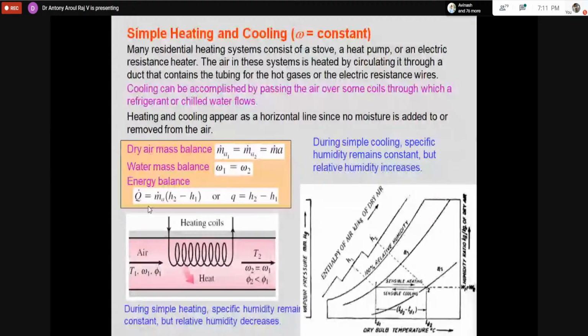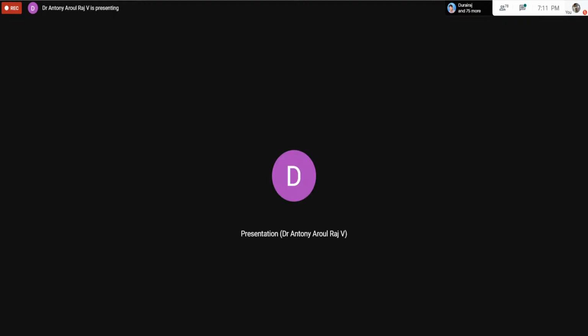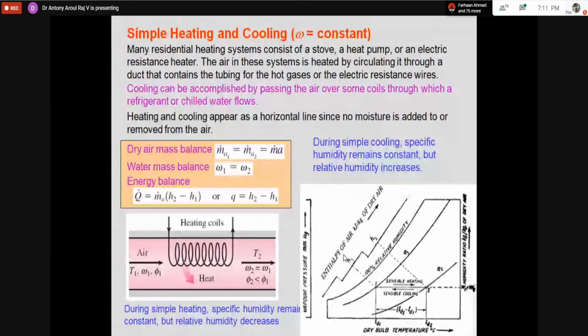Like that you can work it out. Similarly for cooling also we can work it out. Sensible heating will be taking place whenever you are having an electric heater. There should not be an air washer, and there should not be cooling below the dew point temperature, because if you are cooling below the dew point temperature, moisture will separate out and the humidity will be dropping. So that we have to watch.